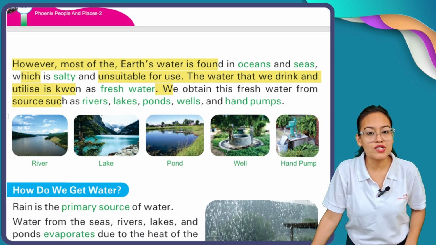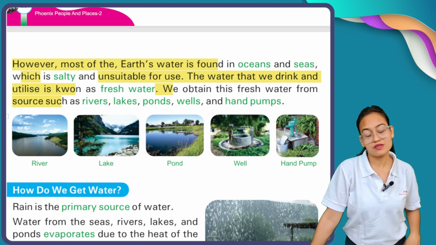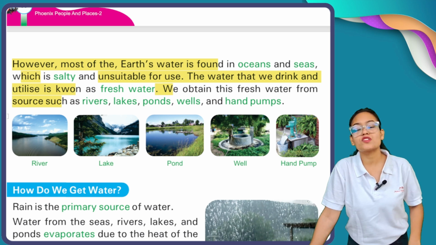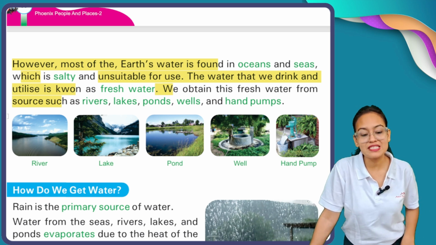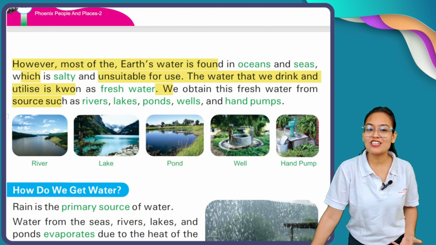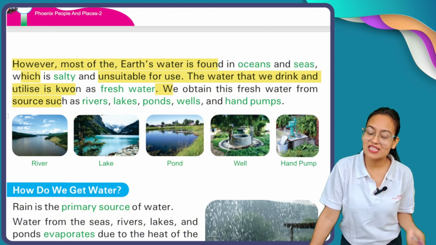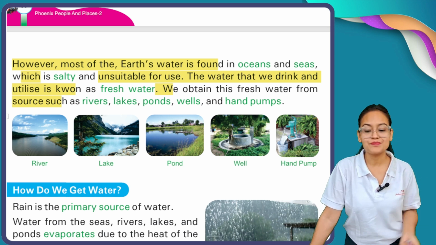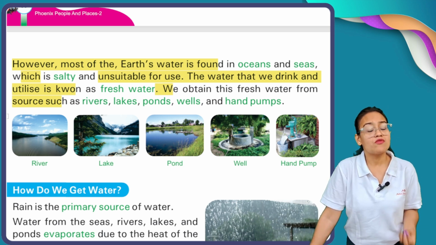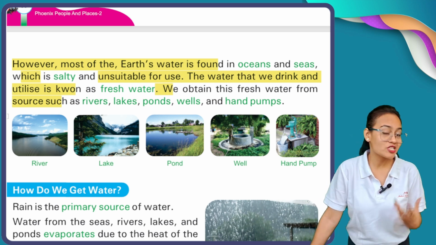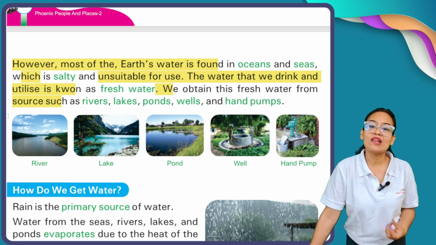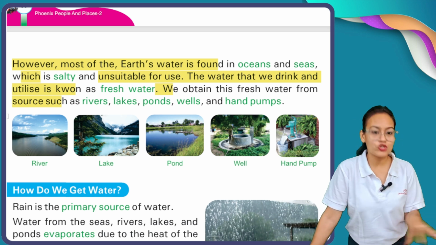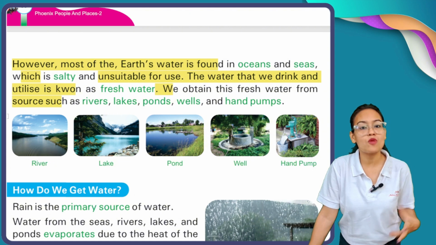Okay, but you know what? These 7 parts which are totally covered with water, those waters are mainly in the form of oceans and seas, and you all know, my dear children, the ocean water and the sea water is salty, okay, which we can't drink. And the water which is in the 3 parts, only that portion of water can we drink, and that portion of water is in the form of fresh water.